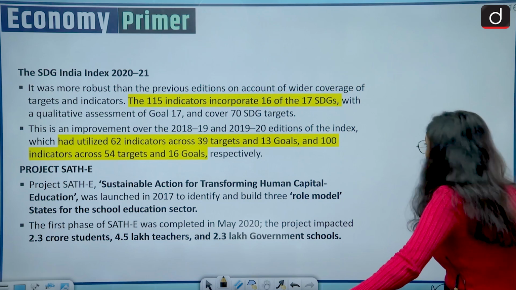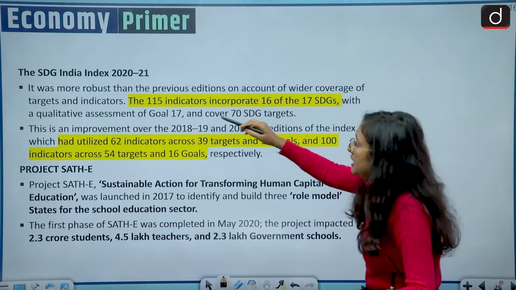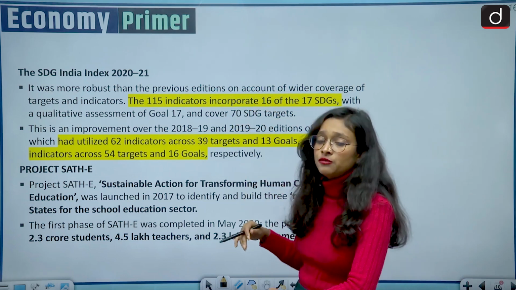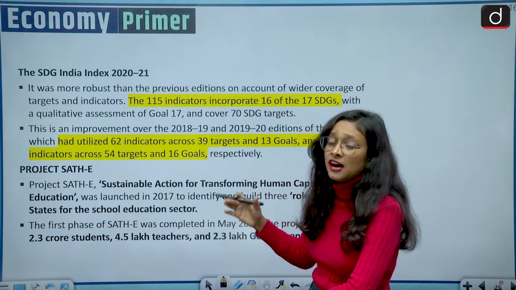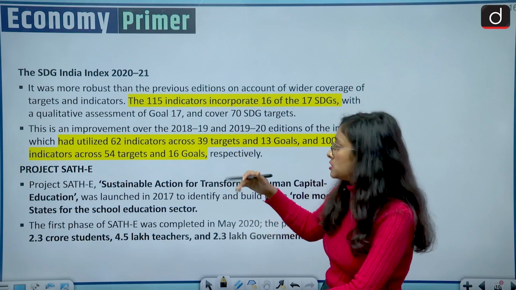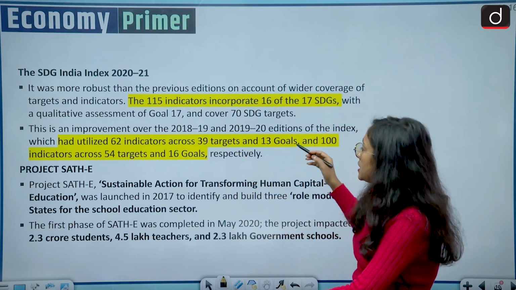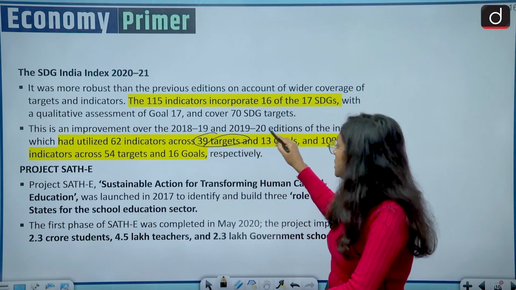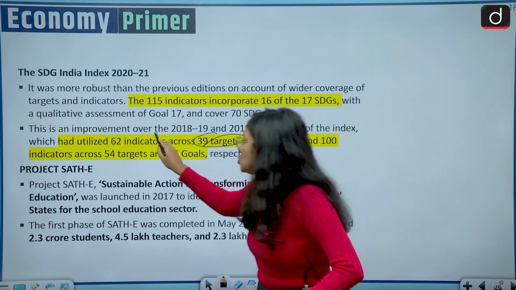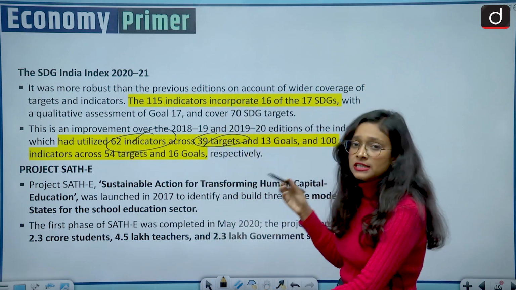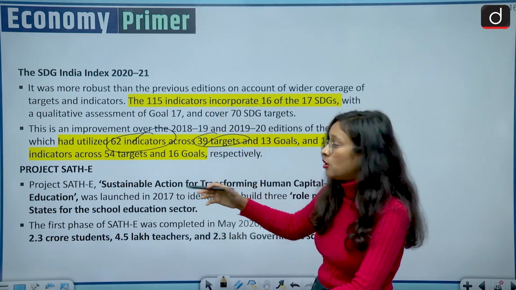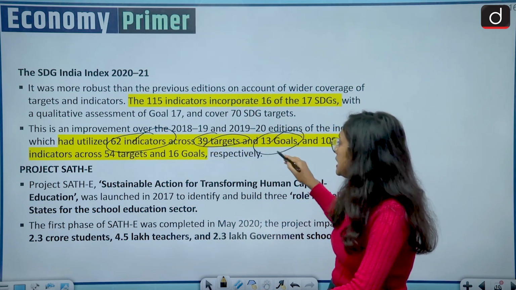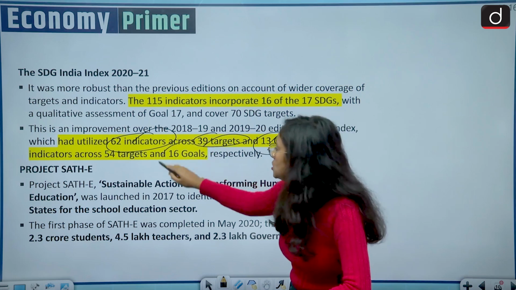Moving to the other slide, which is the SDG India Index 2021 to 2020. In that index, what is the achievement of the NITI Aayog? Earlier we had only 39 targets in 2019 and 20, but right now we have 62 indicators. So NITI Aayog has worked on 62 indicators, and then we had 13 goals, but right now we have 16 goals.